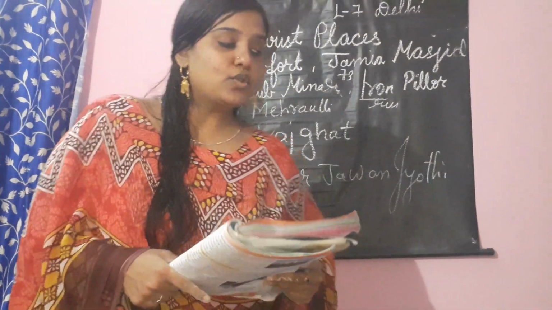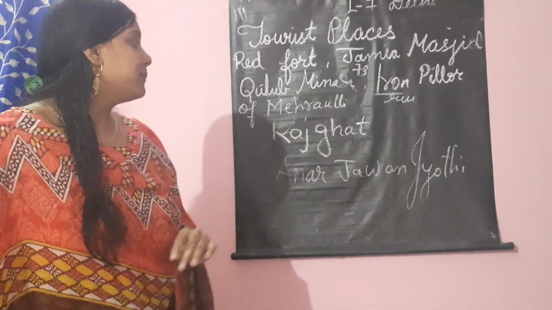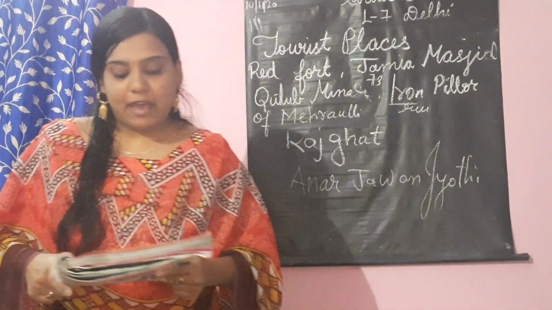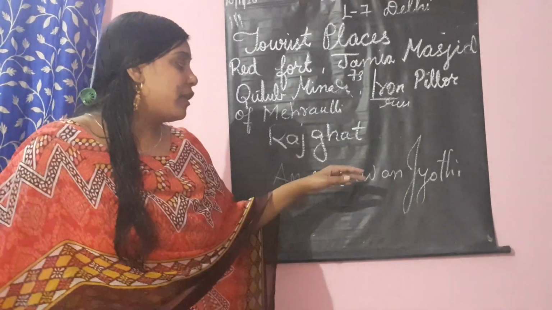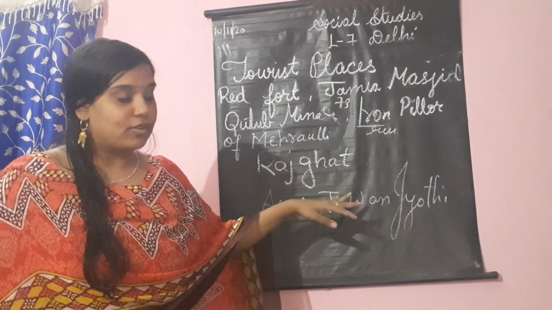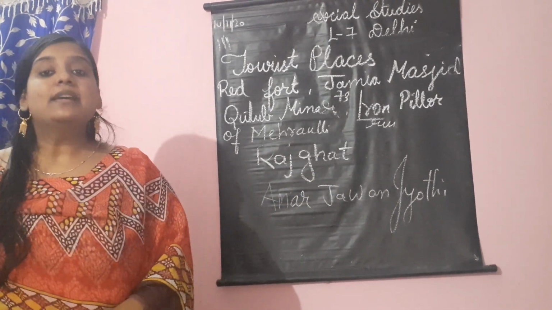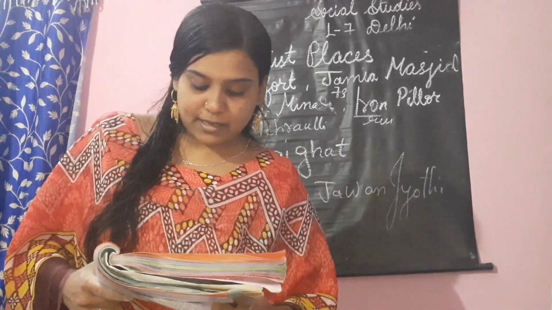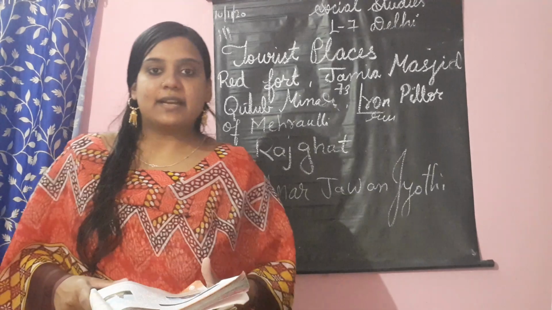I repeat, children, the tourist places of our country are Red Fort, Jamia Masjid, Qutub Minar, Iron Pillar of Mehrauli, Lodi Gardens, Humayun's Tomb, Rajghat, Shantivan, Shankar's International Doll Museum, Zoo and Hut. We have many tourist places over there. Okay, Rajghat, our father of the nation Mahatma Gandhi's Samadhi is also there. And Amar Jawan Jyoti burns continuously in the memory of those Indians who have sacrificed their life for our country.